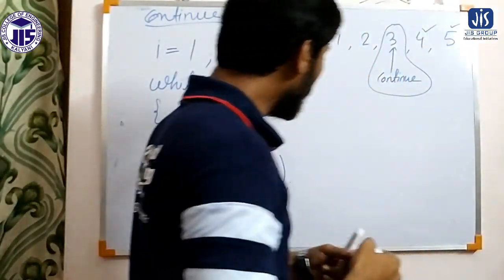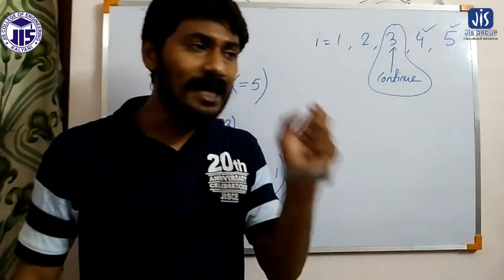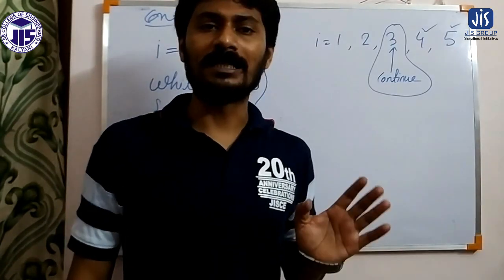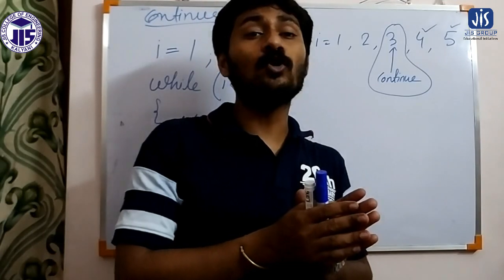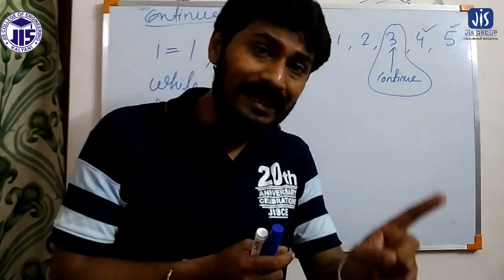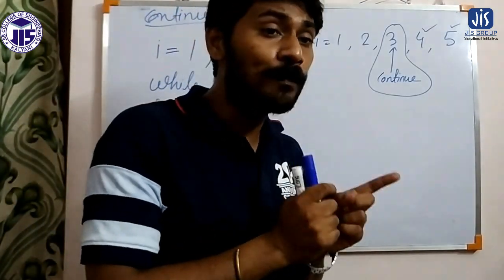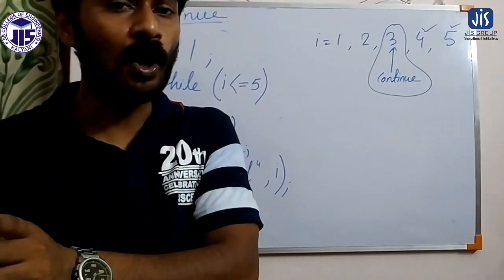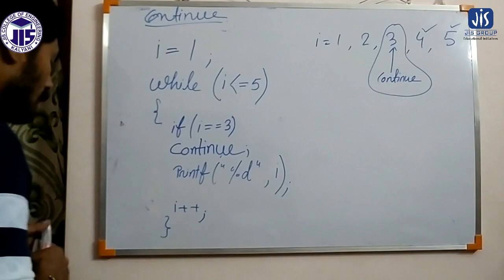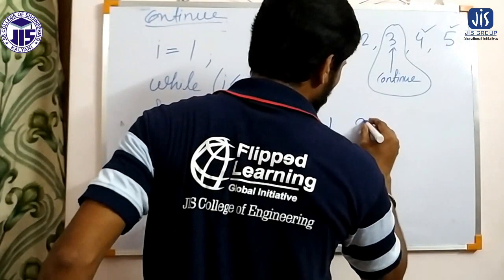Okay. So if we apply continue for a particular value of I, the loop will not execute for that value. That means we are skipping one iteration only. We can skip only one iteration by using the continue statement. But by using break, we can stop all the following iterations of that particular loop. Now here if I execute this program, what will happen? Same way we will get 1 and 2 as output.